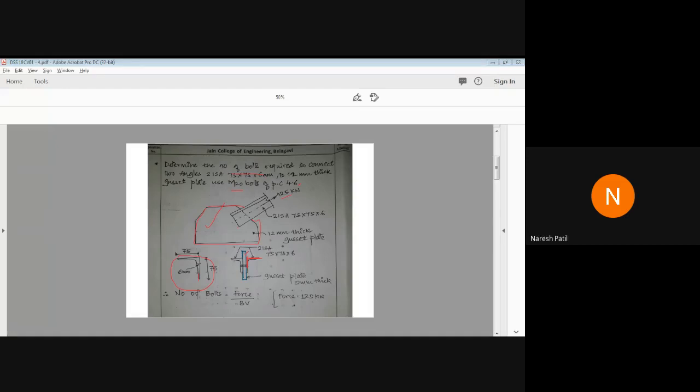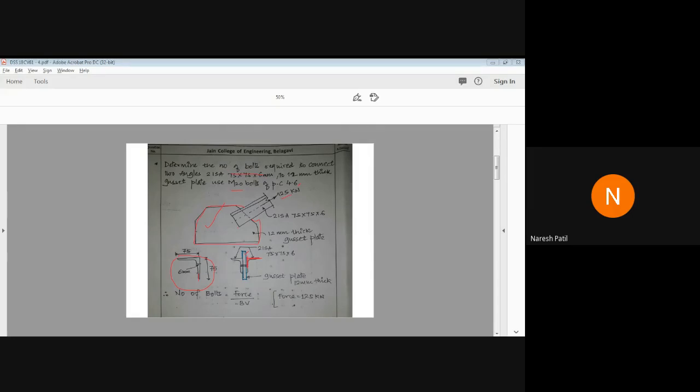Okay, so enter your answer. Yes, very good. All are getting 192. Very good. So what should be the bolt value now? The bolt value is the minimum of the shear strength of bolt and bearing strength of bolt. So we got 90.54. The bolt value is 90.54 kilonewton. Very good, Sanjita. So we got bolt value as 90.54 kilonewton.